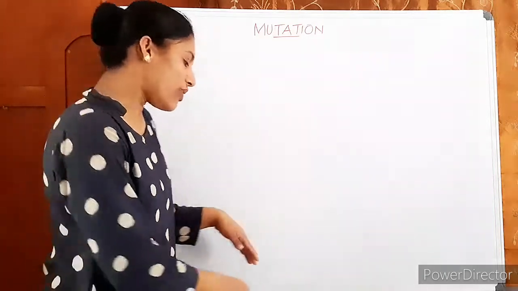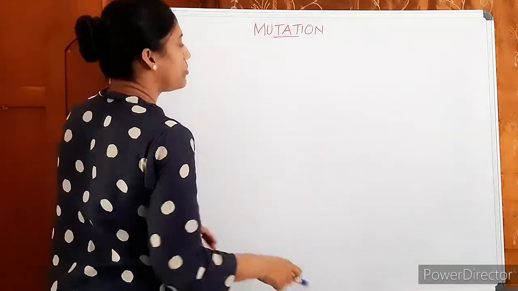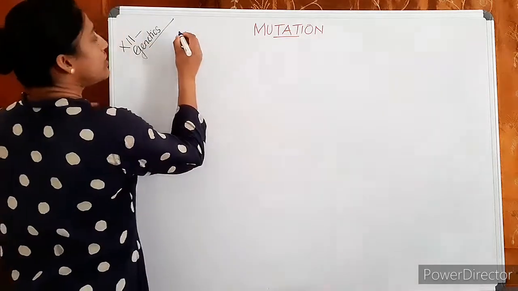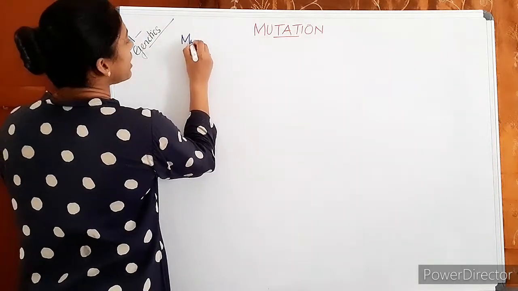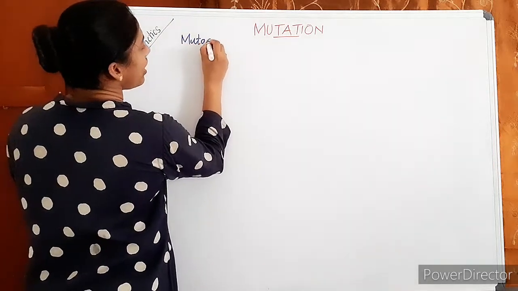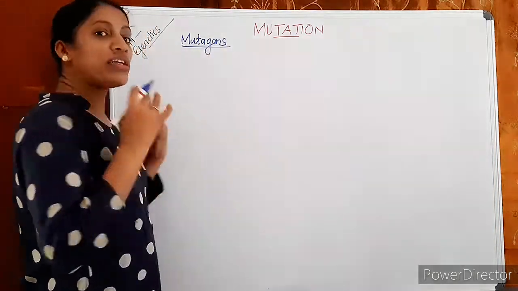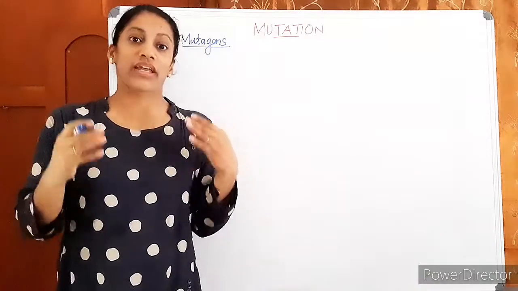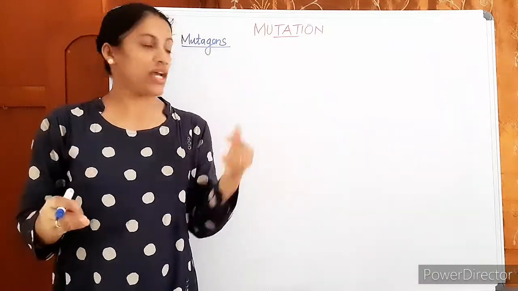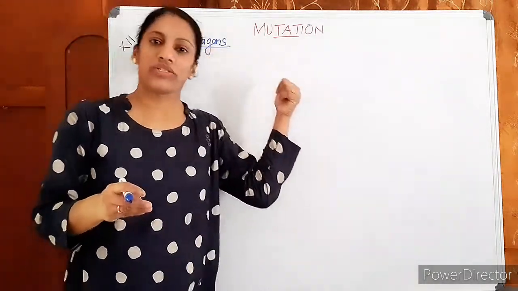Then what are the reasons for mutation? We can say the agents of mutation are mutagens. Whatever agents can cause mutation can be called mutagens.